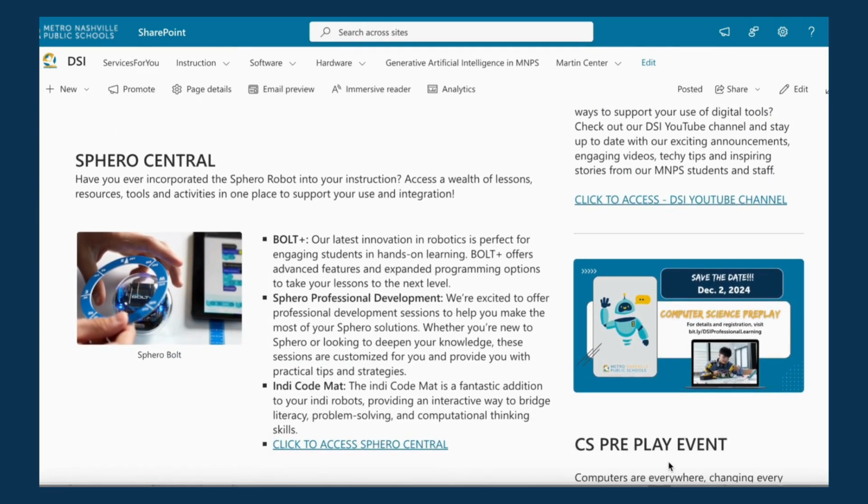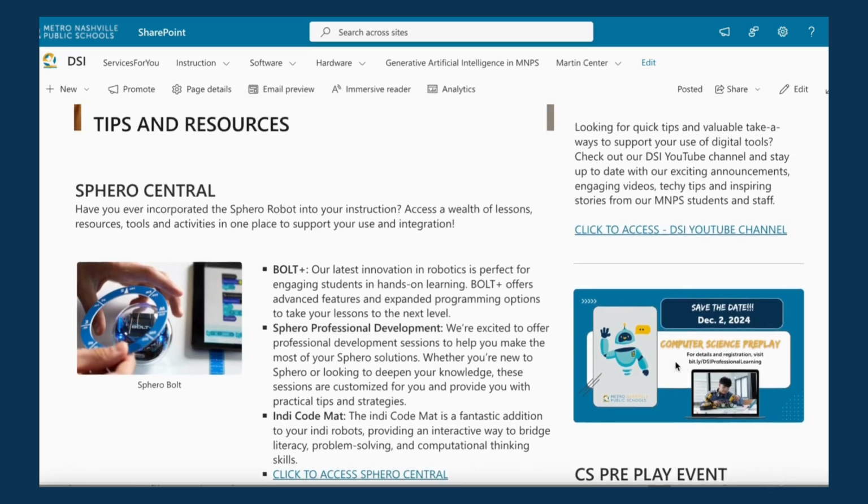Tips and resources. Are you new to integrating robots into classroom instruction? Well, Sphero is a great way to get started. Access Sphero Central, where there's a wealth of lessons, resources, tools, and activities stored in one place for your use and integration. Click this link to access.